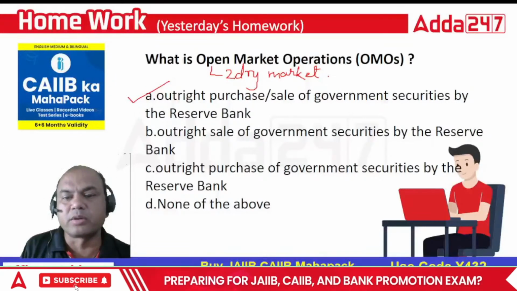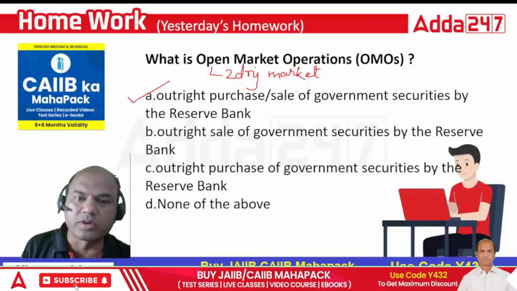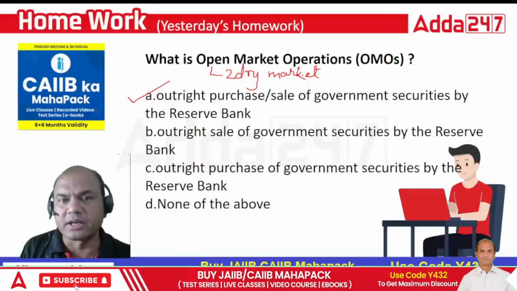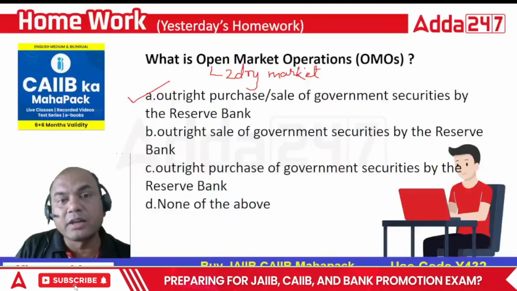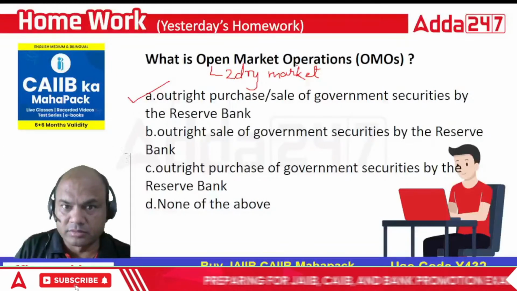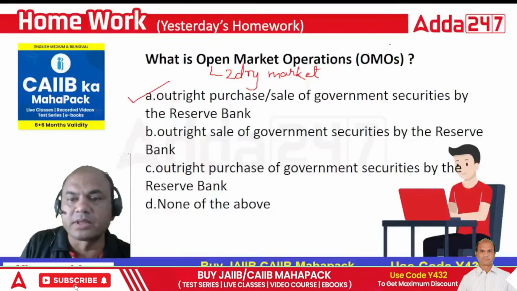It's a secondary market operation, number one. So what do you mean by primary and what do you mean by secondary? In the primary market, remember, I buy directly from the issuer. For example, Reliance.